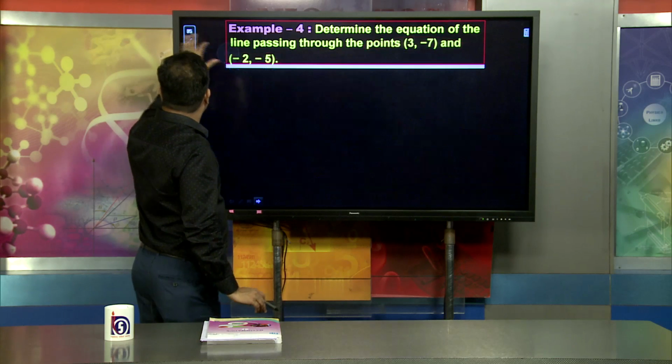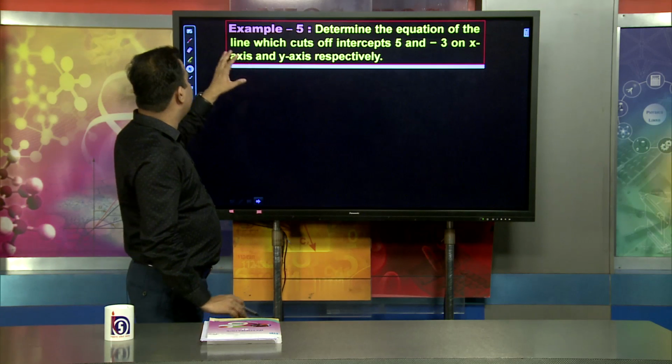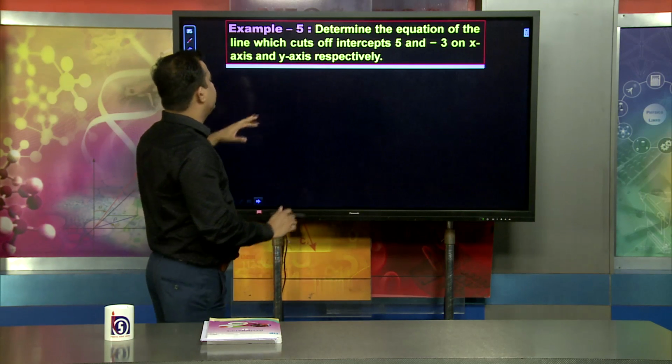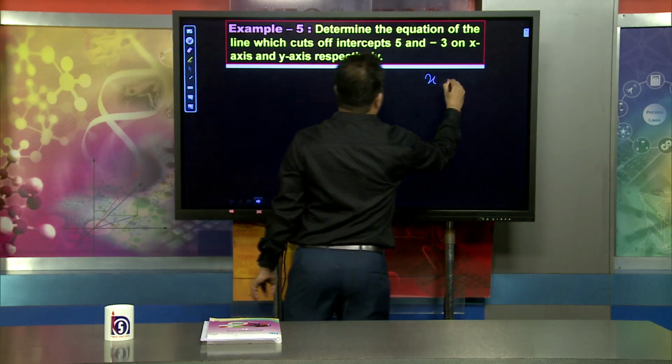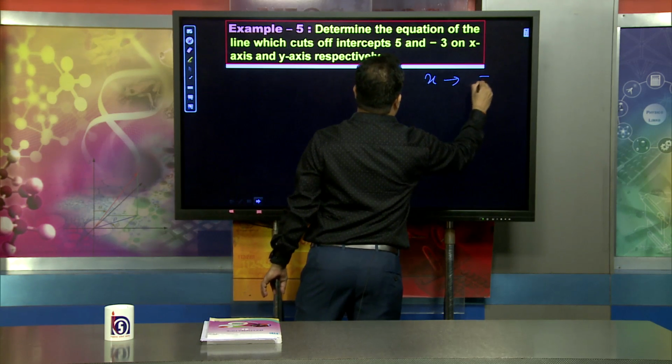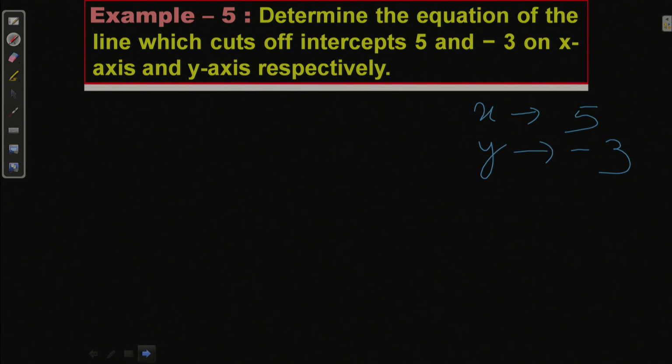Dear learners, another thing we will discuss right now is to determine the equation of the line when the intercepts are given. Very simply, suppose the x intercept is given as 5 and the y intercept is given as minus 3.